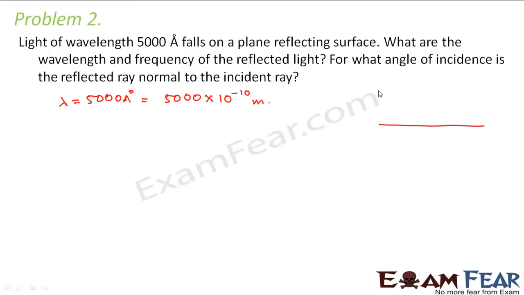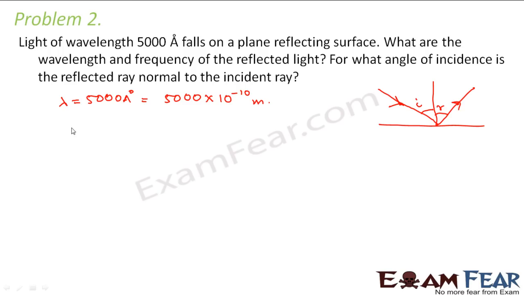Well, we know that when light falls on a boundary and gets reflected, the angle of incidence is equal to the angle of reflection, and also the wavelength and frequency of the reflected light is same as that of the incident light, because there is no change in medium in this case. Since the refractive index of the medium remains the same, therefore the wavelength and frequency of the reflected light is same as the incident light.